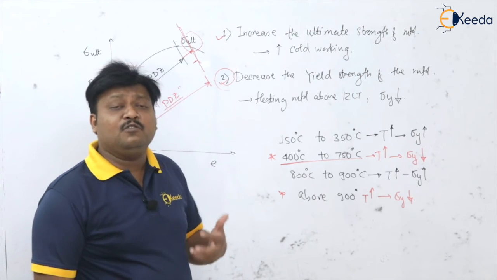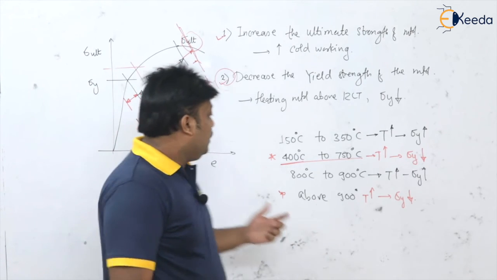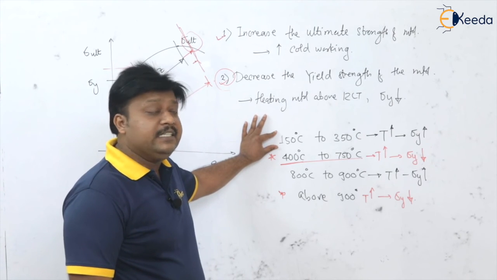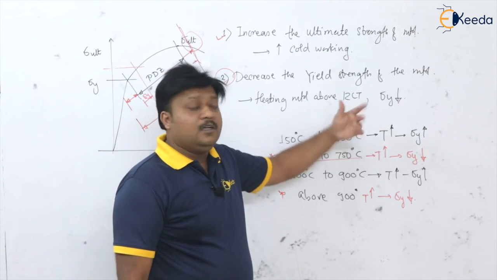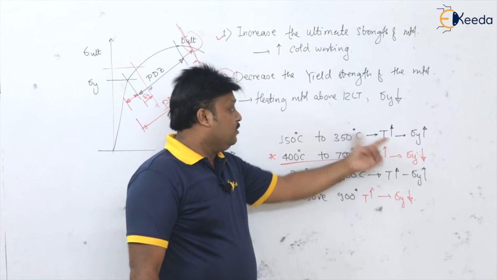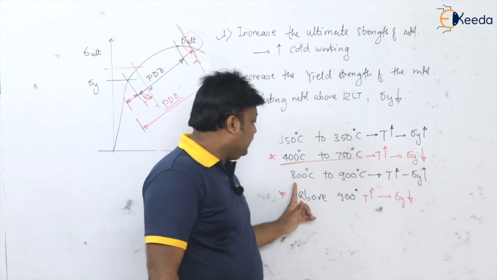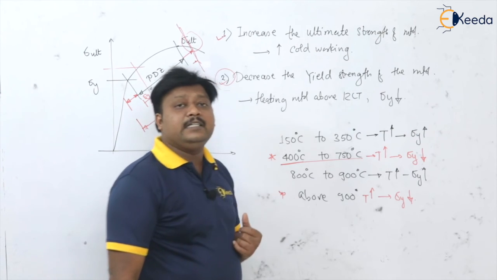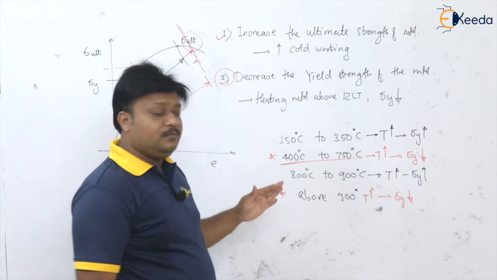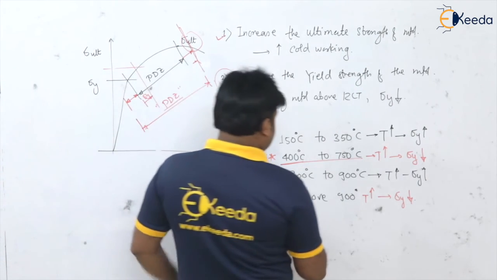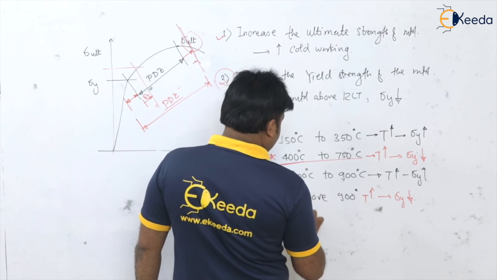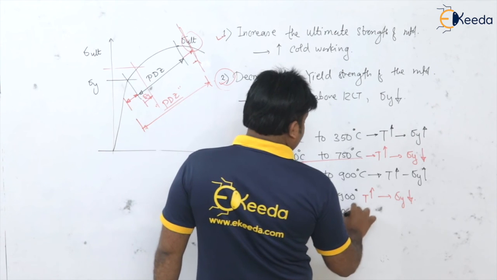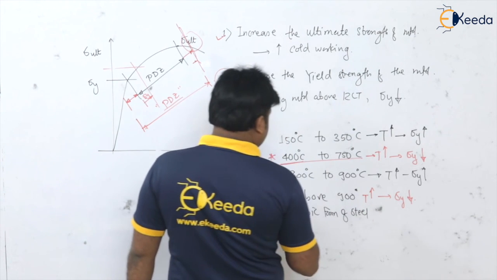With a little amount of force we can deform the material. So see, in the temperature 150 to 350 degrees centigrade, it is difficult to work on the steel because the yield strength goes on increasing, and also in the temperature 800 to 900 degrees centigrade. Why is it so? Because of the allotropic form of steel, isn't it?